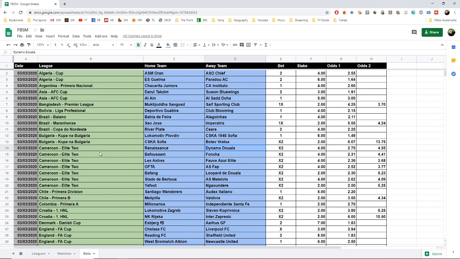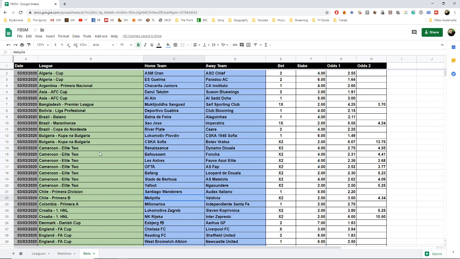Then in the Cameroonian Elite 2 division, we bet on a draw or an away win on all the matches. So this will be on Dinamo Douala, Foncia, Fauve Azur Elite, AS FAP, Leopard de Douala, AS Matalots and Nagondier. In the Chilean Premier Division, we bet on Santiago Wanderers, 5 units on 2.20.